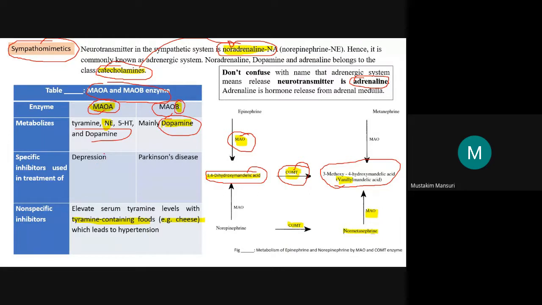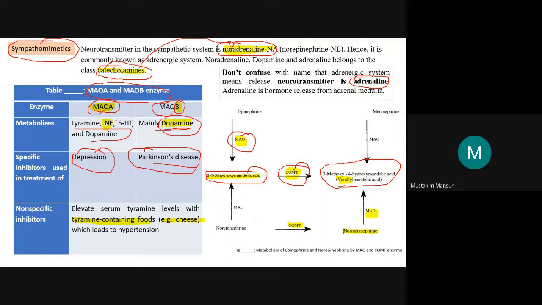The specific inhibitors used for treatment: MAO A inhibitors are used for depression, while MAO B inhibitors are used for Parkinson's disease, as we have already discussed, which is a dopamine-related disease with a decrease in dopamine. So these inhibitors are used in Parkinson's disease.